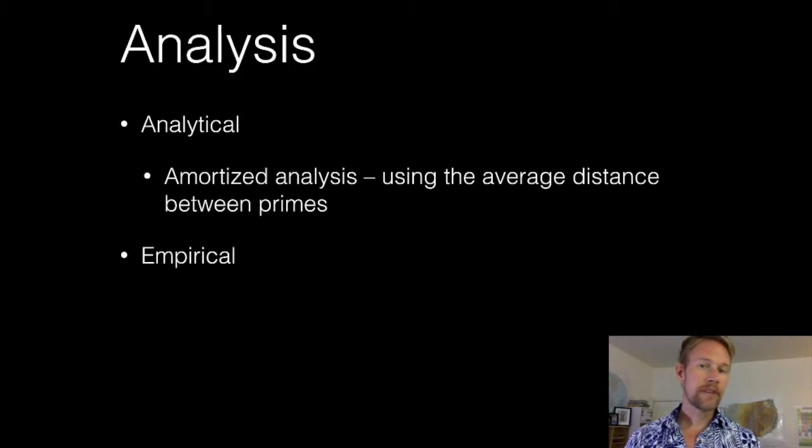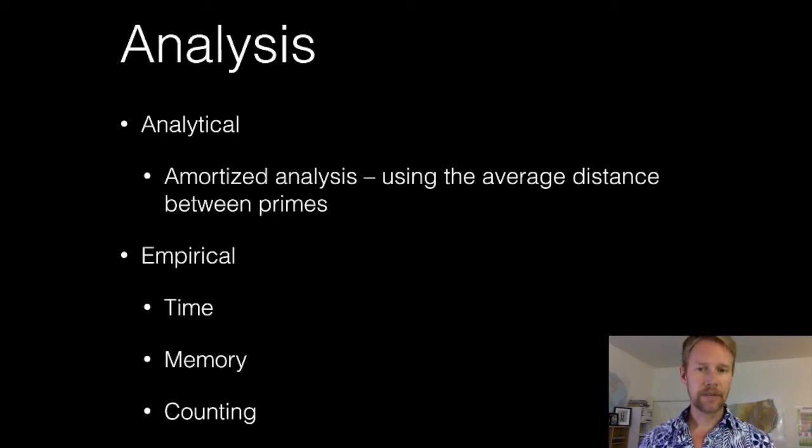The data that we'll be developing empirically are the usual suspects. We'll be looking at time, space, and with any luck, we'll be able to get into some kind of counting operations. I have the classes, the infrastructure necessary to be able to count really whatever it is that I want.